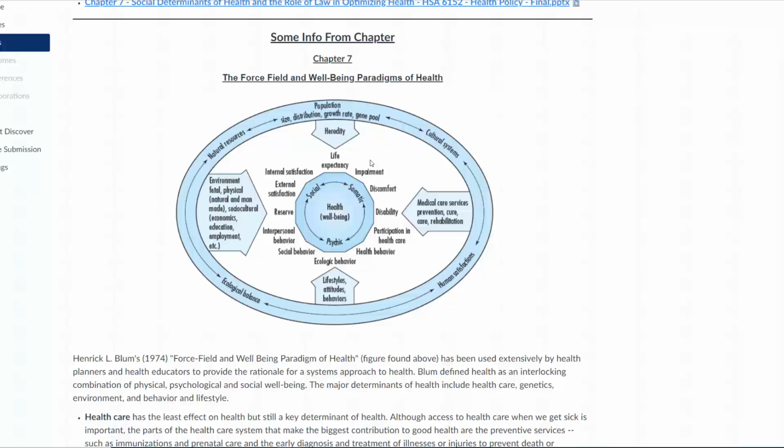And then last is health services. And when we're talking about health services, which I am sure you're aware of, we're looking more at access to health services, quality of health services, and it's really just related with the way our medical system is structured. So that's just a brief overview of Healthy People 2020 as well as the determinants of health.